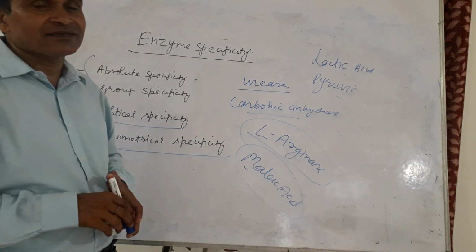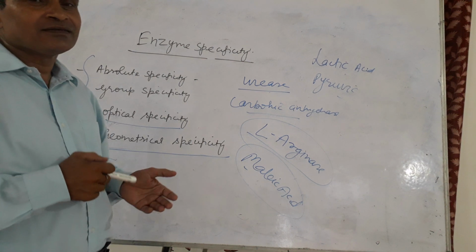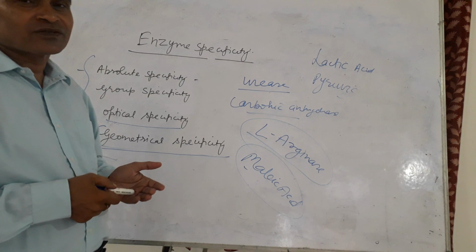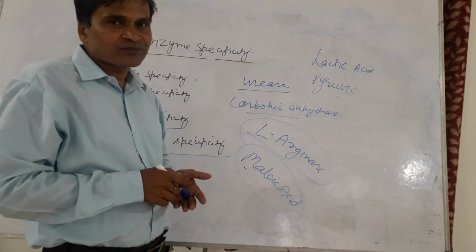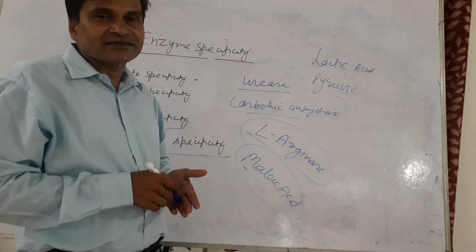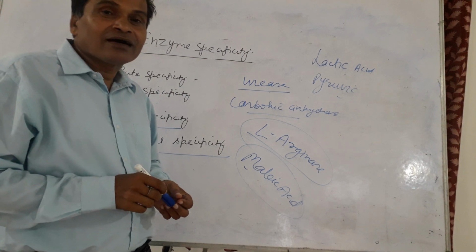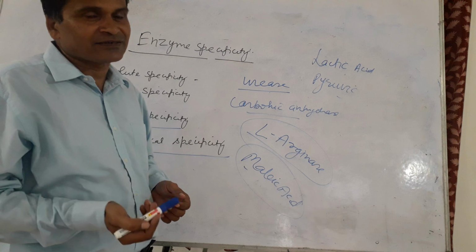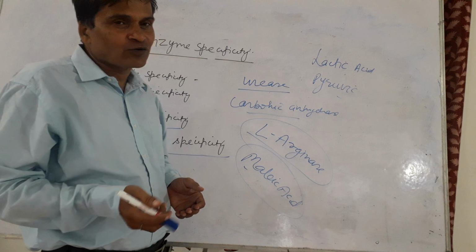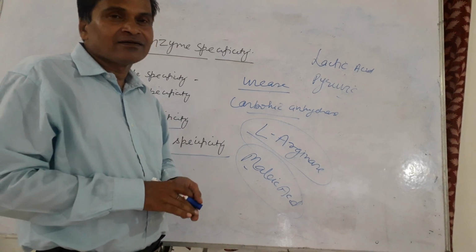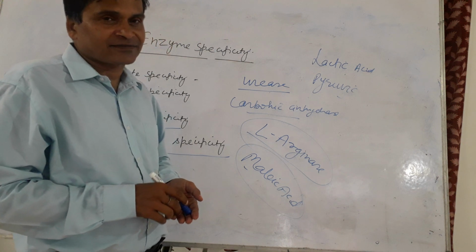Besides this, there are some other enzymes which catalyze the same type of reaction, but they differ in their specificity. For example, pepsin is a proteolytic enzyme and cleaves the peptide bond at which aromatic amino acids are present. Aromatic means phenylalanine, tryptophan or tyrosine at the site of the peptide bond where pepsin attacks.